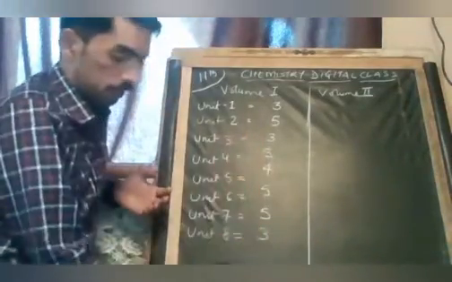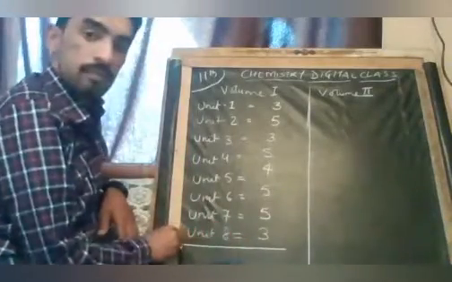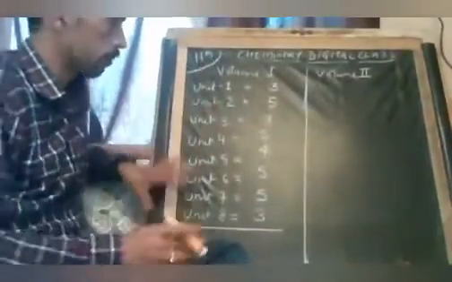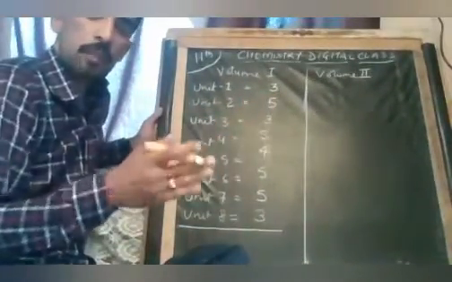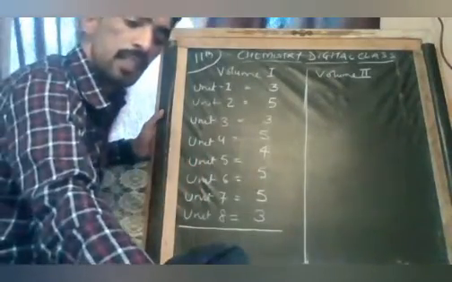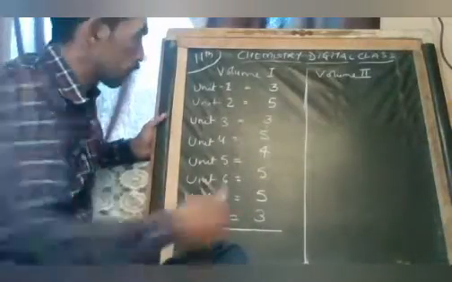This will come for 3 marks. So in this way, up to this is our term 1. This we have finished, although some topics are removed by the state government, so we will see accordingly. We will revise.